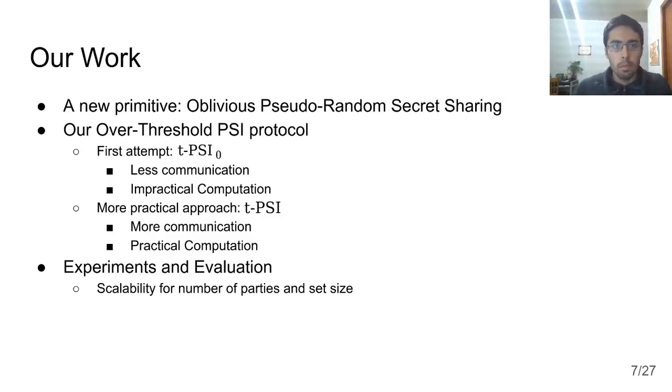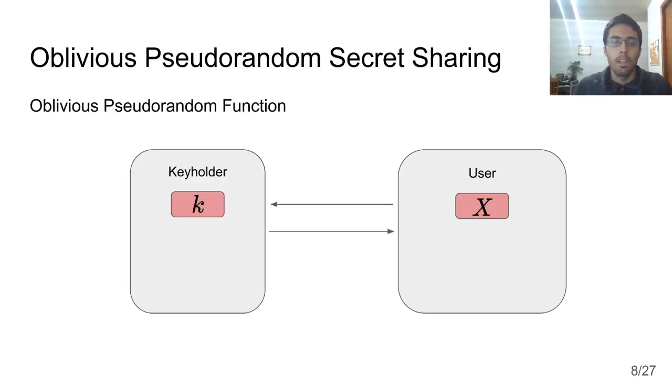So from here on, I'm going to be describing our work. First of all, our new primitive, Oblivious Pseudorandom secret sharing. Then I'll go over the Oblivious Pseudorandom private set intersection, the over-threshold private set intersection protocol that we've designed. First, t-PSI 0, and then following that, t-PSI, which is the more practical version, and their respective trade-offs. And then I'll go over our experiments and evaluation, which show how our protocol scales.